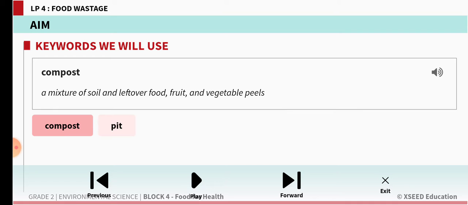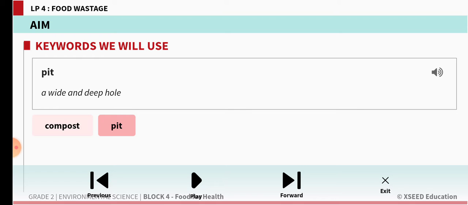Compost means in the soil we can throw the leftover food items and also the fruit and vegetable peels, so that it will change into compost, which can be used for growing the plants, children.